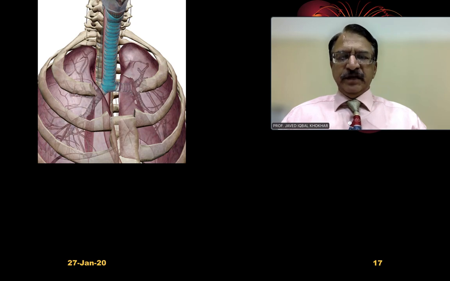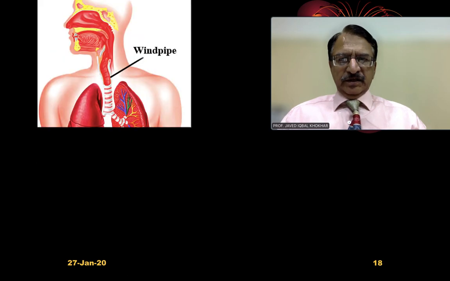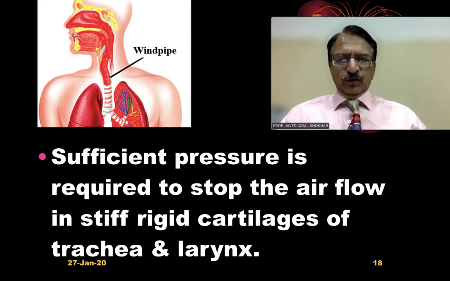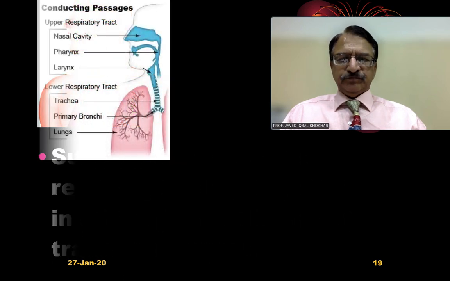And this is the windpipe showing the trachea, and obstruction to the windpipe causes generalized oxygen deficiency, and to produce this compression, sufficient pressure is required to stop the blood flow, because the trachea is a rigid structure made of cartilage, and to occlude them needs much higher pressure.